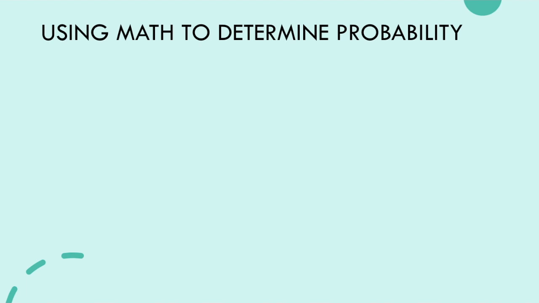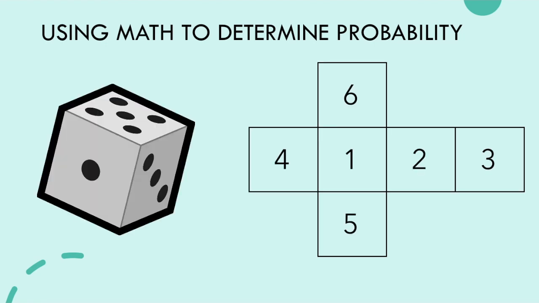When we describe probability, we're comparing the number of times something could happen to the total number of possible outcomes, so everything that could happen. For example, if we look at a number cube or a die, there are the numbers 1 to 6, each written 1 time. That means that there are 6 possible outcomes. If I describe the probability of rolling a 3, I would be comparing the number of times that I roll a 3 to the total number of outcomes. There are 6 different numbers, and the number 3 is only written once. So I could say that I have a 1 out of 6 chance of rolling the number 3.